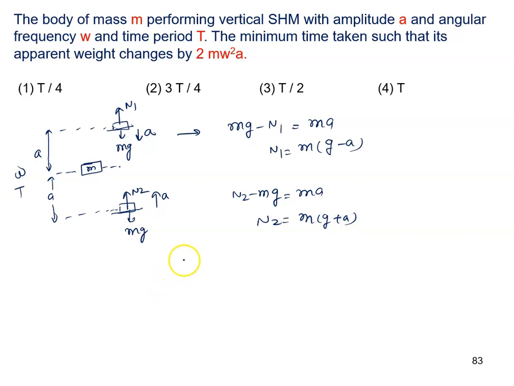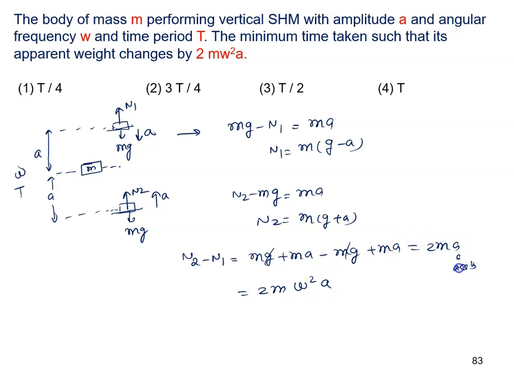Now what is N2 minus N1? N2 minus N1 we calculate, that is mg plus ma minus mg minus minus plus ma. So finally we will get 2ma, and the acceleration at the amplitude position is written as omega square A. So this is the acceleration, and in the numerical this A is given as amplitude. So take the acceleration like this.